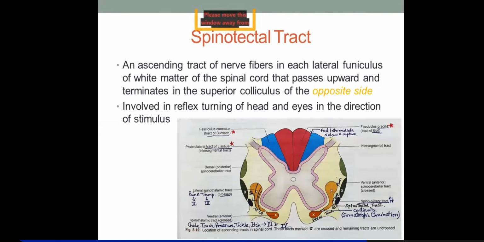If we are using the word spino initially as a prefix, that means they are ascending tracts. So spinotectal means the fibers from the spinal cord will reach the tectum of the midbrain, and you heard the name tectospinal while I was teaching the descending tracts.